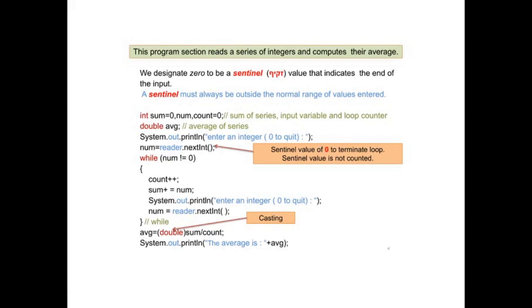Then count will be incremented. Count is taking into account all the number of inputs that we are entering, and then sum plus equals num means the sum variable is keeping the summation of all the values entered. Okay, then when 0 is entered by the user, this while loop exits, and then the avg variable becomes sum divided by count. It will keep the average, and finally the average will be printed.